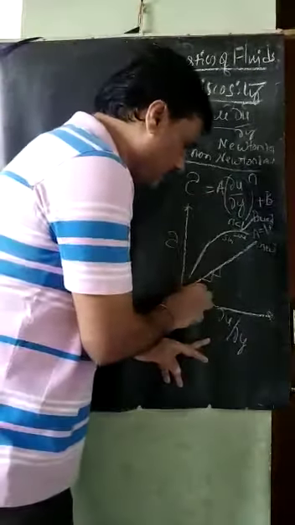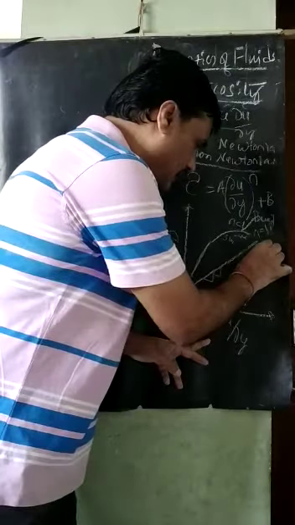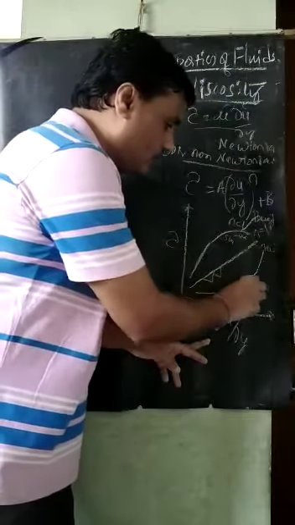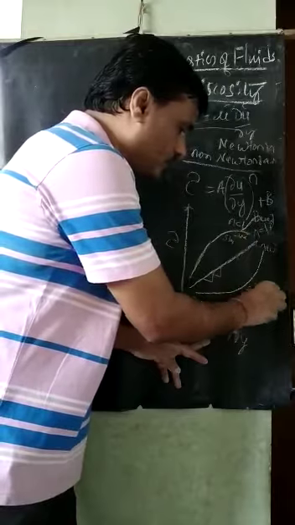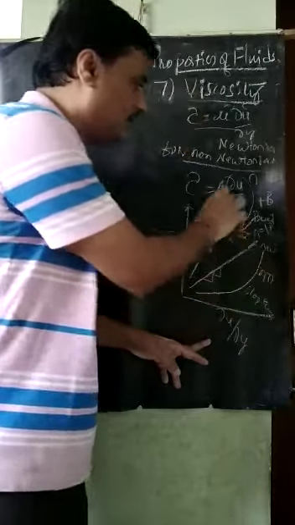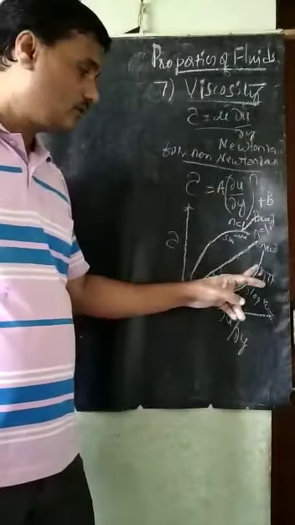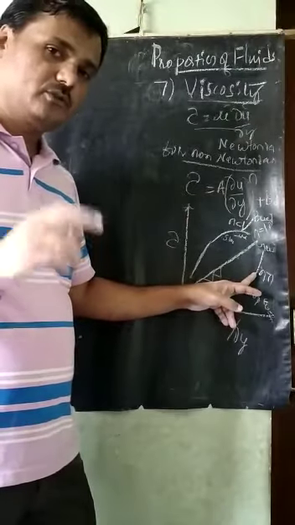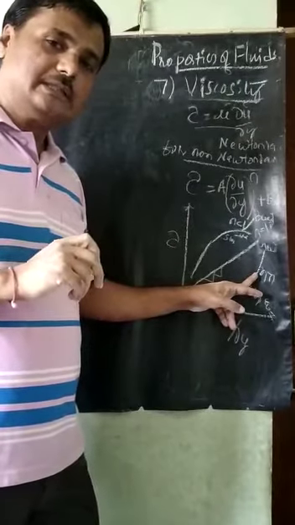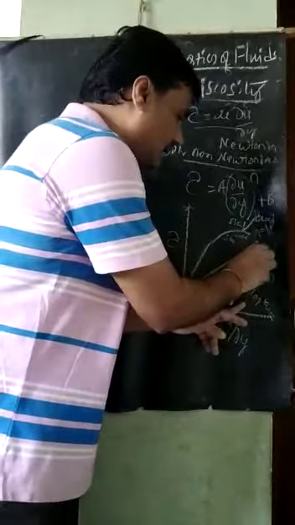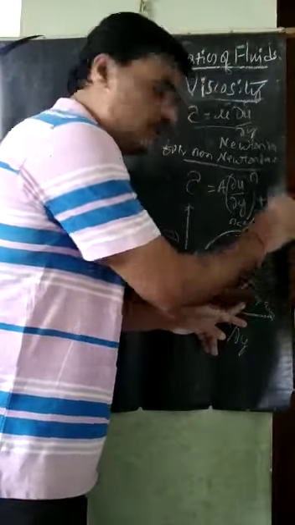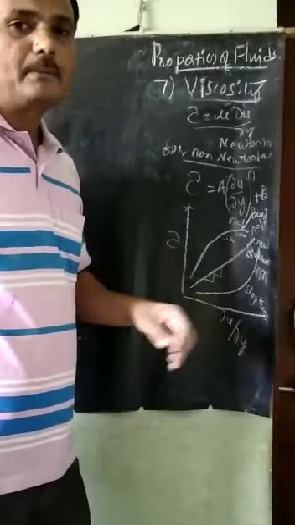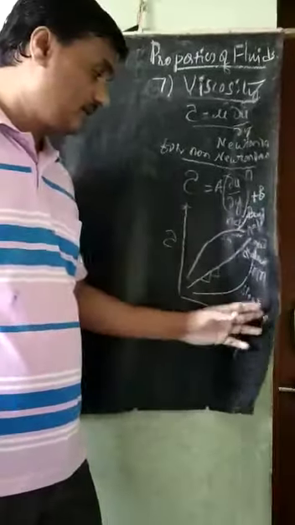And certain fluids show this characteristic here. What is this one? The slope is positive. N is greater than 1 in this equation, so N is not equal to 1. Therefore it is a non-Newtonian fluid. That kind of fluid is called a dilatant fluid. Paper pulp, butter, and certain other kinds of fluids are like this.